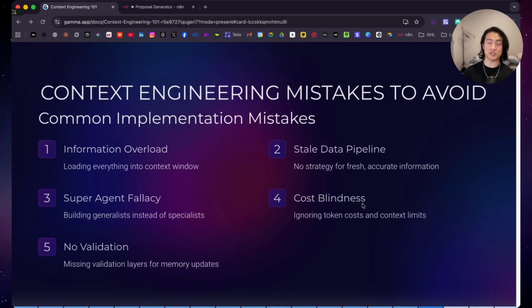I've seen monthly costs go from $100 to like thousands because an AI system was processing irrelevant context. Set up monitoring from day one and know your cost per conversation, cost per customer, cost per resolution.